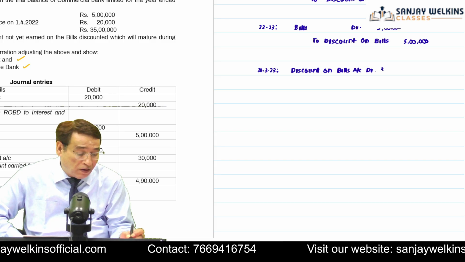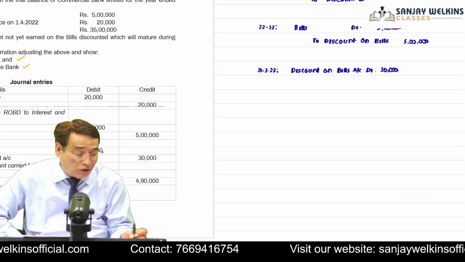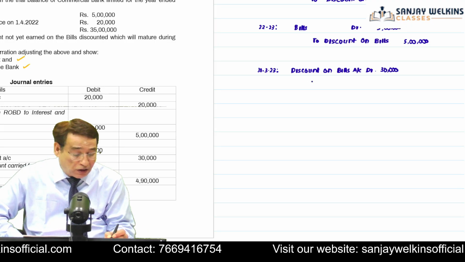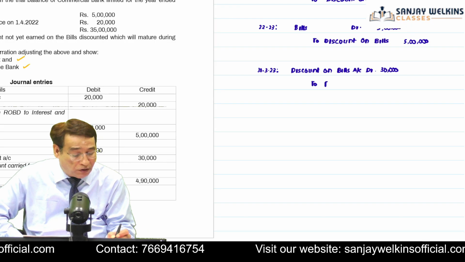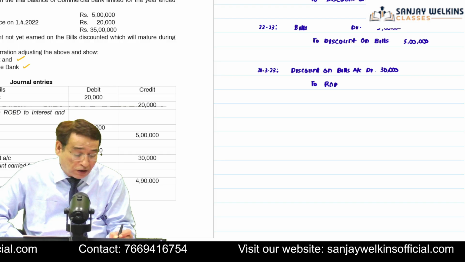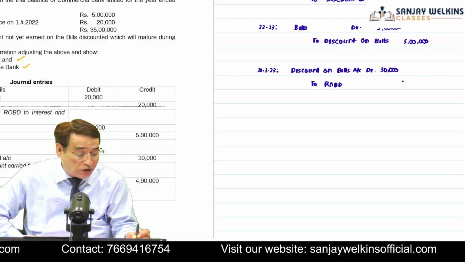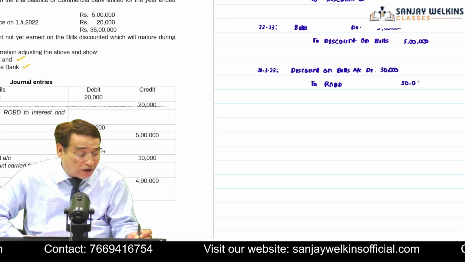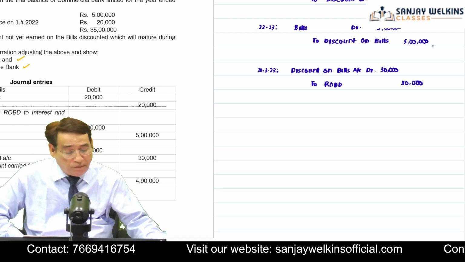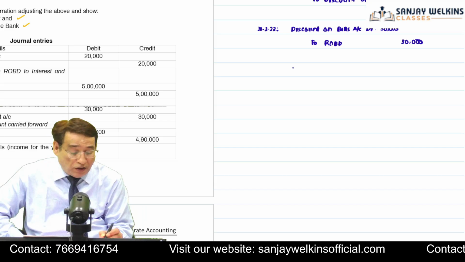30,000. Current year's income will fall by 30,000 because we are not going to recognize this on account of rebate on bills discount account, which we are going to create. So this is the closing balance of rebate on bills discount account. Is it clear to you? One more entry you can pass.